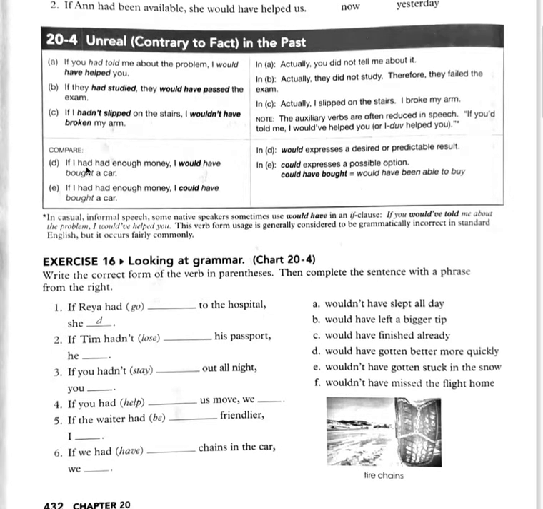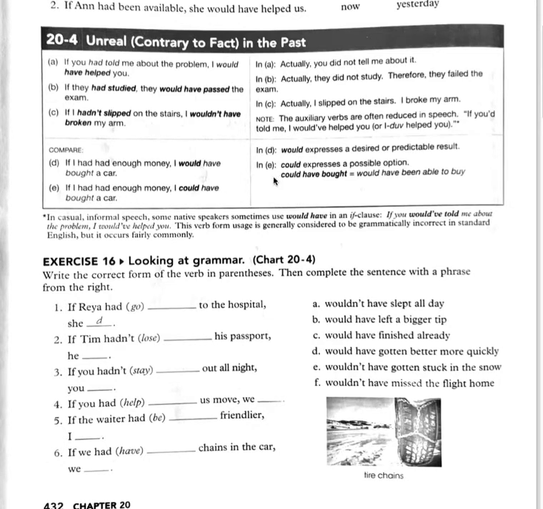Look at D and E. If I had had enough money, I would have bought a car. Look at the if clause, had, past perfect. And then look at the result clause, would have and then bought a car. Would expresses a desired or predictable result. Like in yesterday's lesson, I explained that would is the only option: you would need enough money to buy a car. That's the only thing you want to buy, so you use would. But in E, if I had had enough money, I could have bought a car.